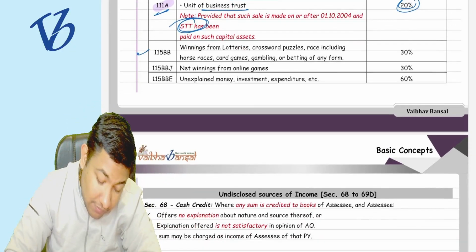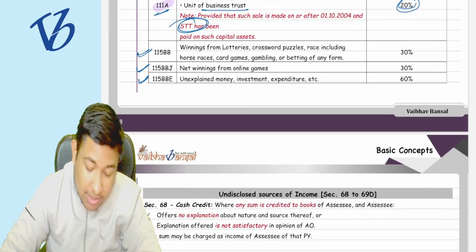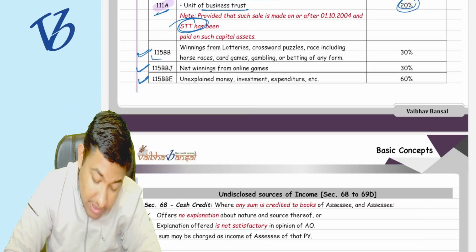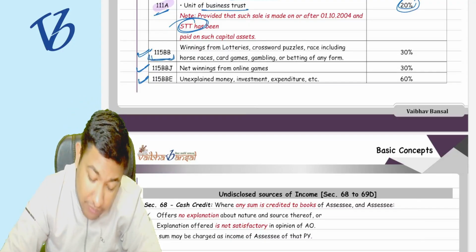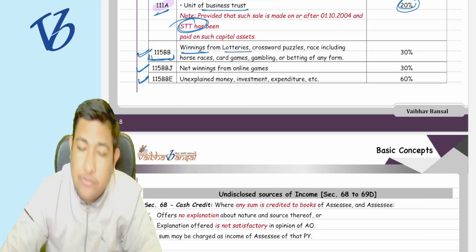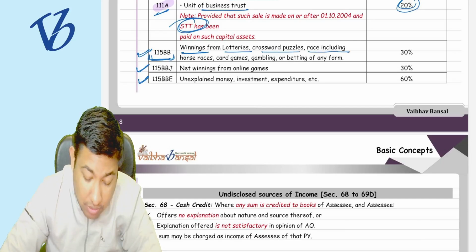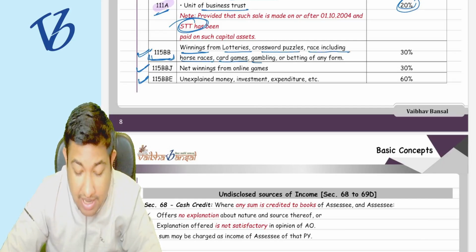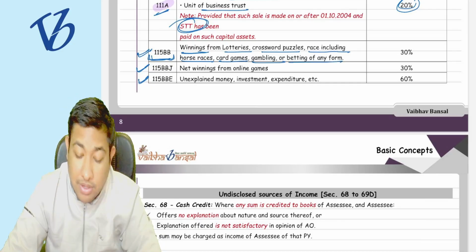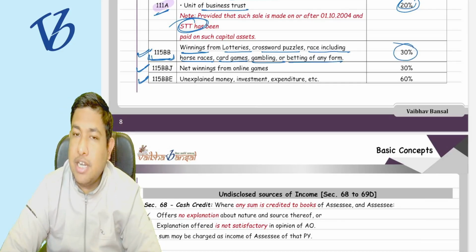Now coming to 115BB, BBJ and BBE, what does it say? 115BB means if you are winning from lottery, crossword puzzles, races including horse races, card games, gambling, betting of any kind, then you are going to pay the taxes at the rate of 30%.